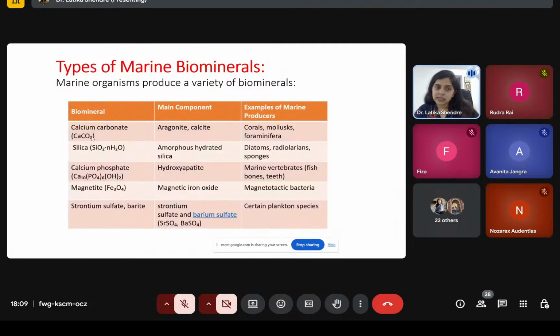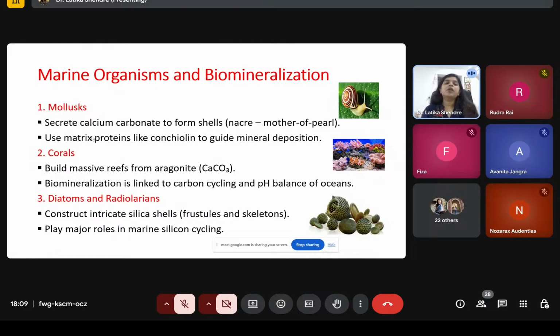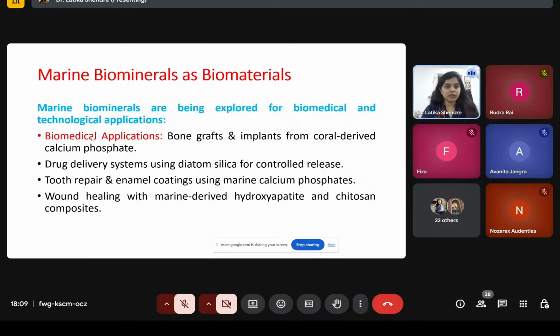After that, certain biominerals, their main compound and marine producers have been discussed, like calcium carbonate, silica, calcium phosphate, magnetite, strontium sulfate, and barite. These are all the biominerals. Then we discussed some marine organisms, how and in what composition they will release biomineral.